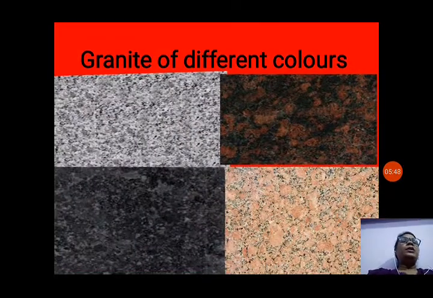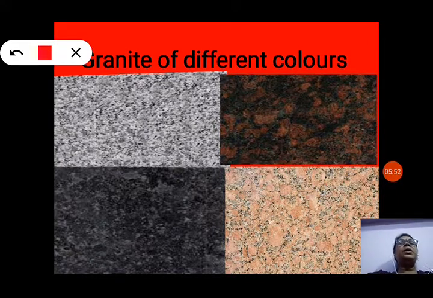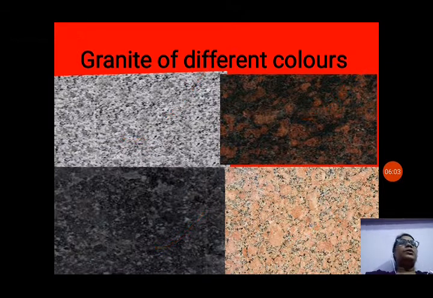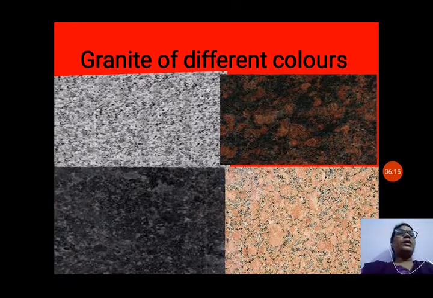You can see in the picture that many different types of granites are there. You can see the colors grey, pink, black, pink, like this. Different colors are there for granite. These granites are used as building materials. You can see it in your kitchen also, some people use this granite to make the slab, or some are making floors also by using granite.